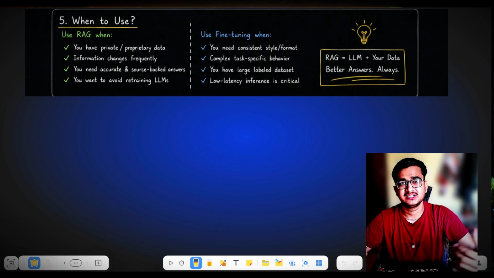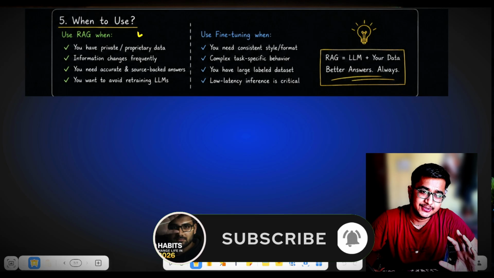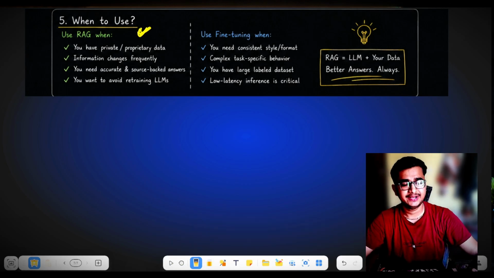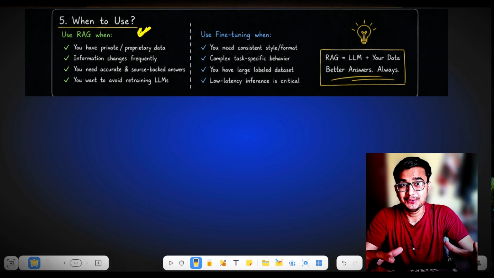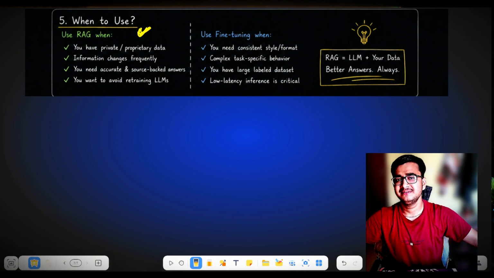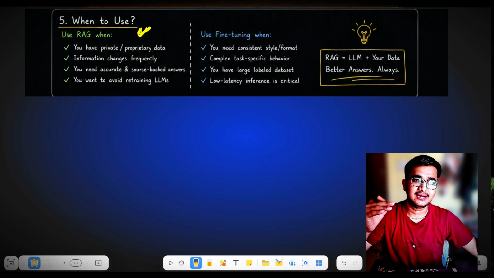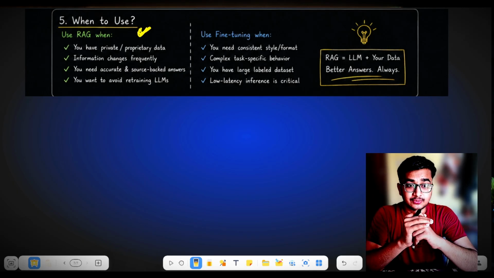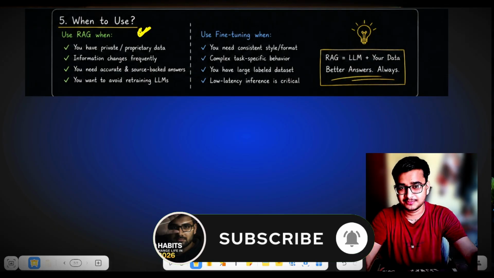So you got understanding about the RAG, and now we want to discuss where to use RAG, because when to use RAG is pretty important. When you have a gun, you will get the best results when you know when to fire and kill that enemy. If you don't know when to use it, there's no point in keeping that pistol, or I will say gun, in your hand.